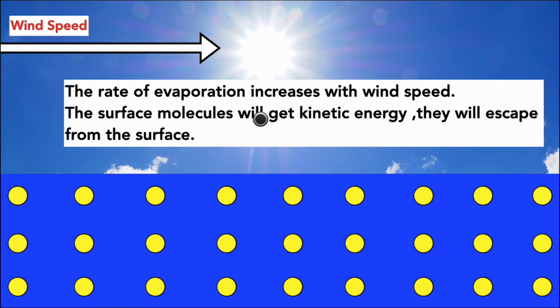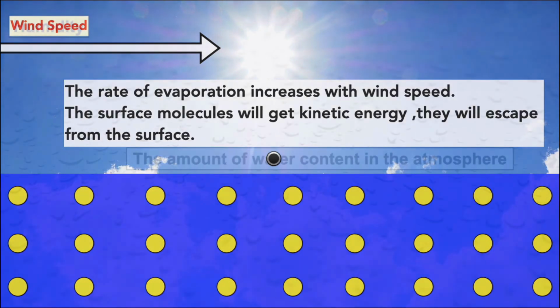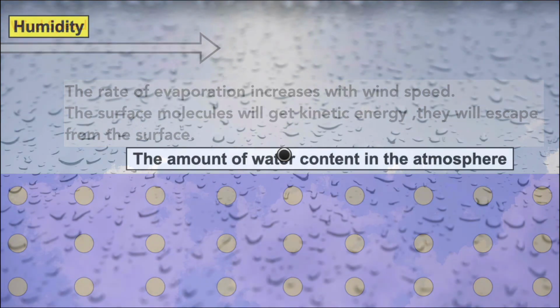The surface molecules will get kinetic energy, and they will escape from the surface. When you are dealing with these factors affecting evaporation, you can always connect the answer with the kinetic energy of surface molecules. Okay. The next one is humidity.